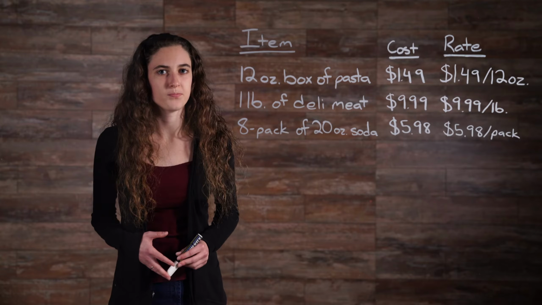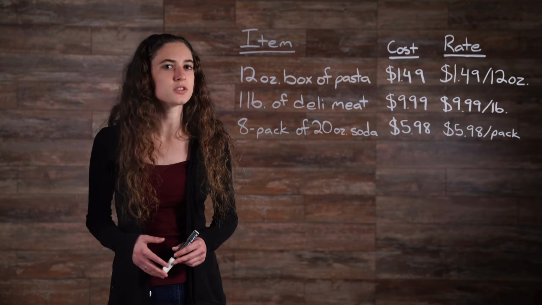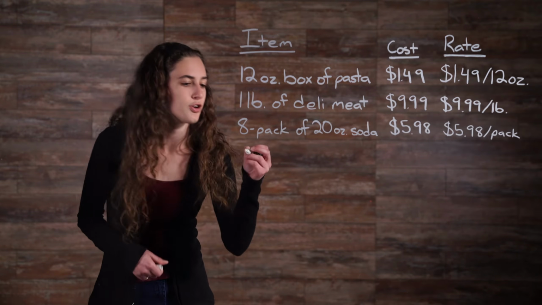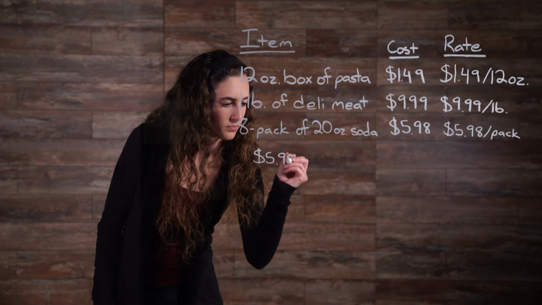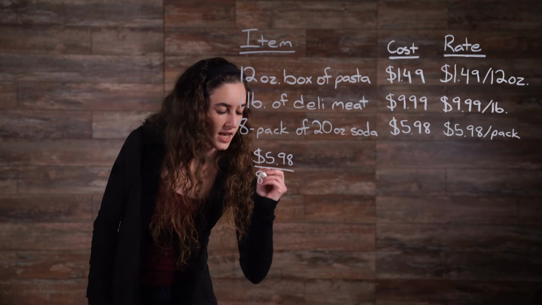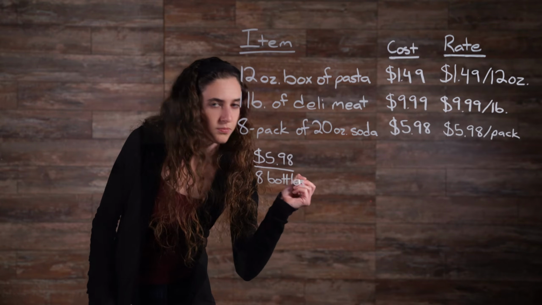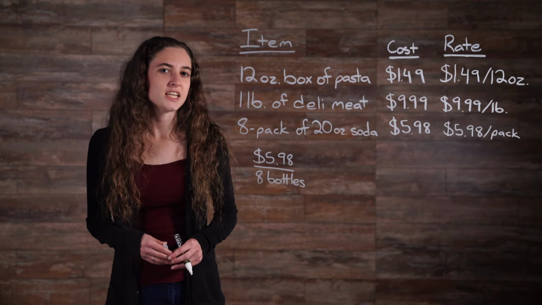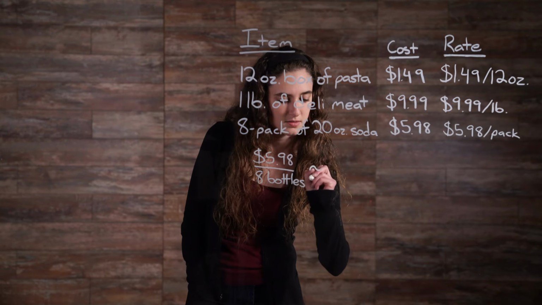rate even further. The example provides the price of an 8-pack, but what if I want to determine the cost of one 20-ounce bottle? The ratio of $5.98 to 8 bottles provides that information. This quick calculation tells me that each 20-ounce bottle costs approximately 75 cents.